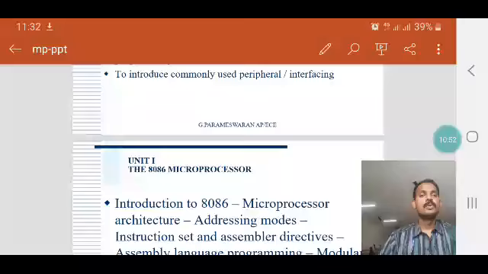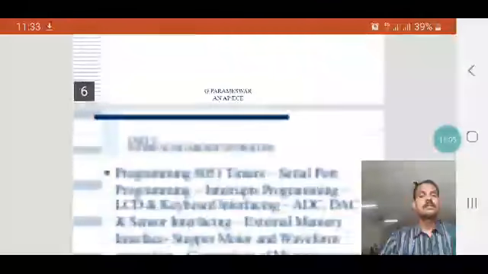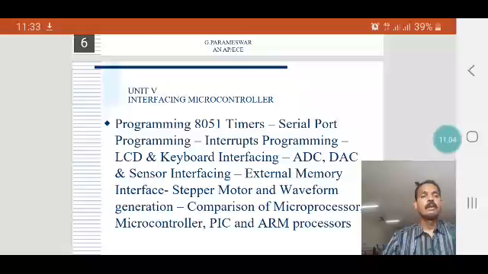In Unit 5, we will discuss various interfaces of microcontroller. We can have a stepper motor interface, ADC DAC interface, keyboard display interface. Likewise, we can have various interfaces with the microcontroller similar to 8086 microprocessor interfaces. All those interfaces we can do using microprocessor 8086, and can also do with the help of microcontroller 8051. So these are all the things we are going to discuss in these 5 units.